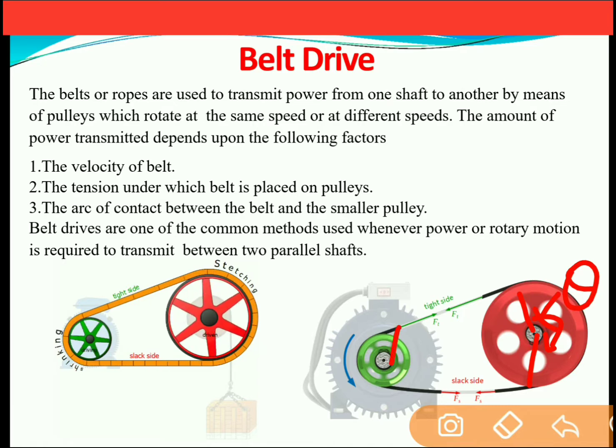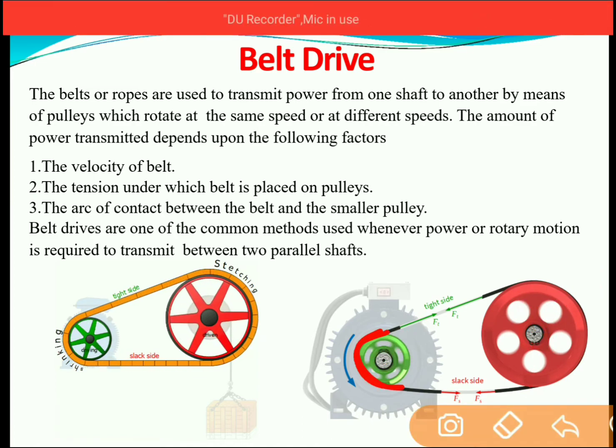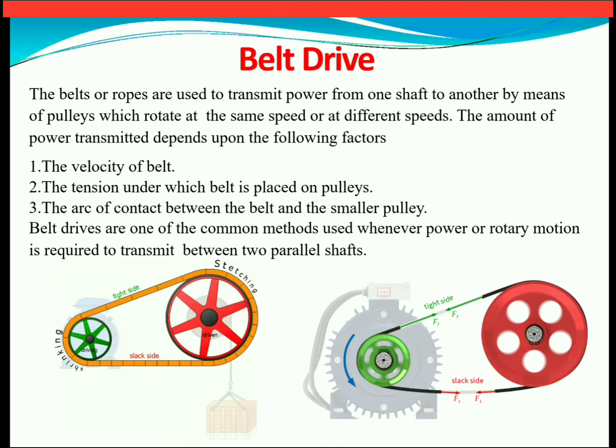Similarly, for the driving pulley, this is the arc of contact. This subtended angle at the center is nothing but the arc of contact. So the power to be transmitted also depends upon this arc of contact.